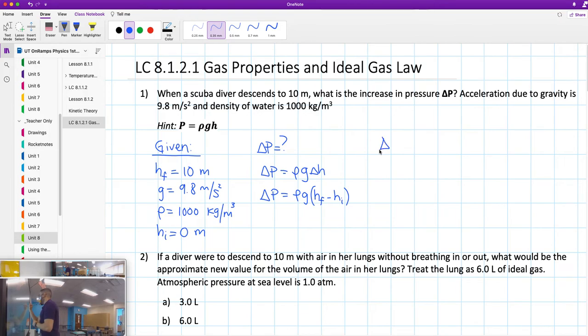So now we can substitute. We have density of water, 1,000 kilograms per meter cubed, times acceleration due to gravity, that is 9.8 meters per second squared, times 10 meters. Since we're multiplying times 1,000 and times 10, I'm just going to move the decimal point 4 spots to the right. So that would be 9, 8, and then 3 zeros.